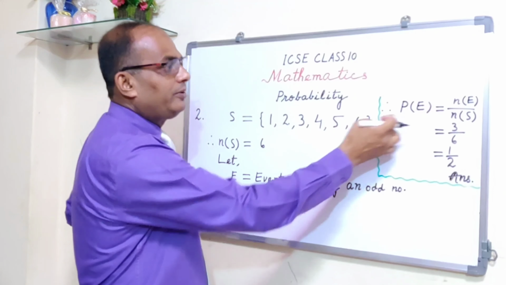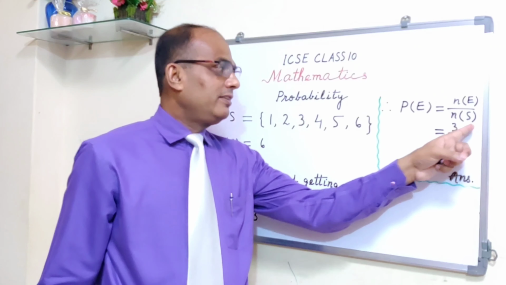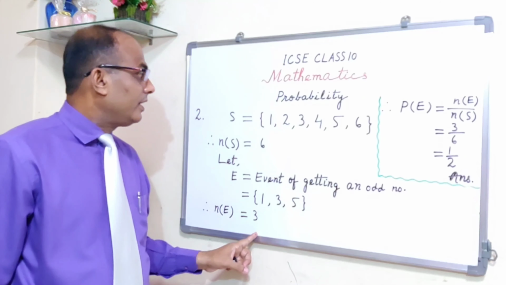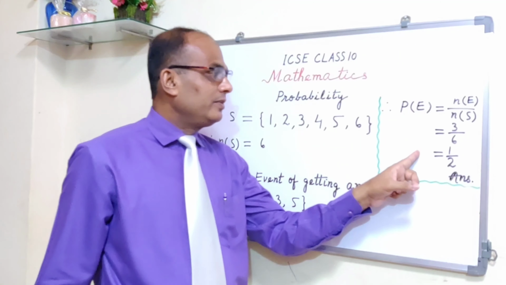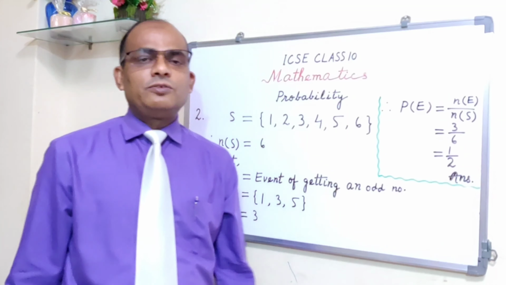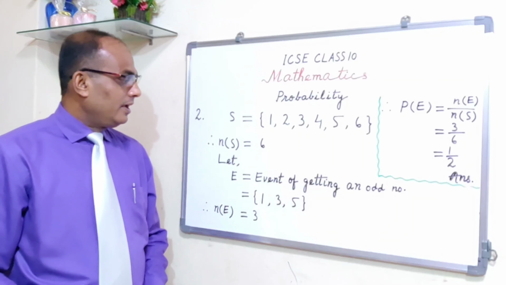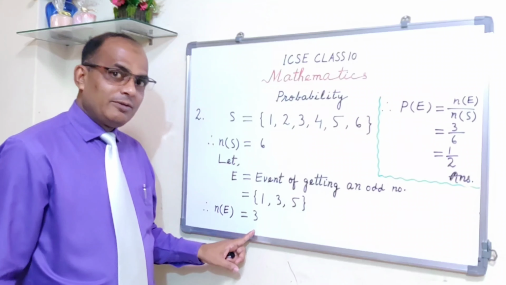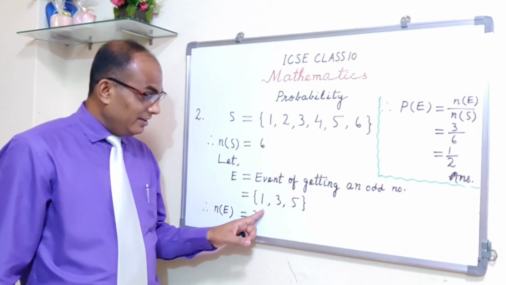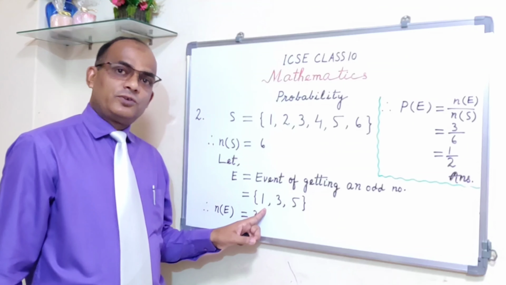So probability of E is equal to N of E upon N of S. N of E is 3. N of S is 6, so 3 upon 6 is equal to 1 upon 2, the answer. In this case also the answer is half. Okay, clear? So N of E is 3, but see the difference. Here it is 1 and there it was 2.